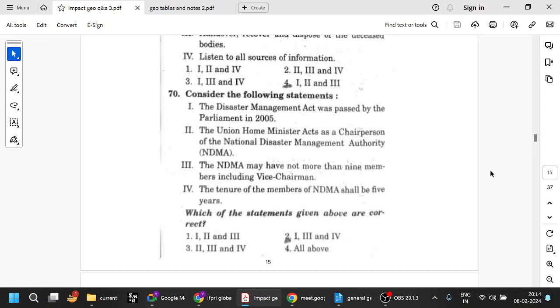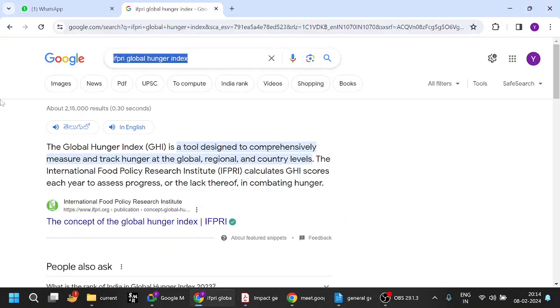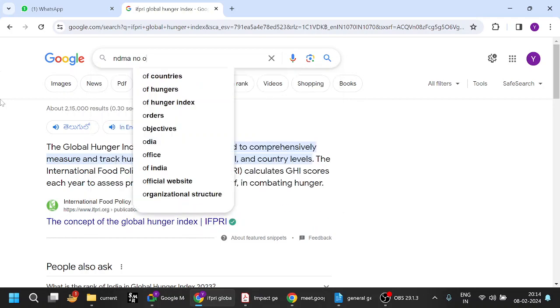So the Disaster Management Act was passed by the Parliament in 2005, which we have seen multiple times. The Home Minister acts as the chairperson of the NDMA. We've already seen the Prime Minister acts as the chairperson of the NDMA, so this is wrong. The NDMA may have not more than 9 members, including vice chairman. Tenure of the members of NDMA shall be 5 years. Let us see the number of members in NDMA.